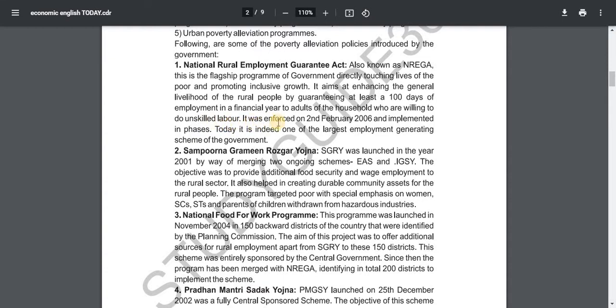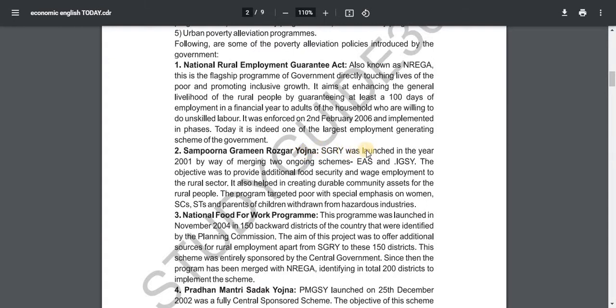It was enforced on 22nd February 2006 and implemented in phases. Today, it is one of the largest employment generating schemes of the government. 2. Sampoorna Gramin Rozgar Yojana.